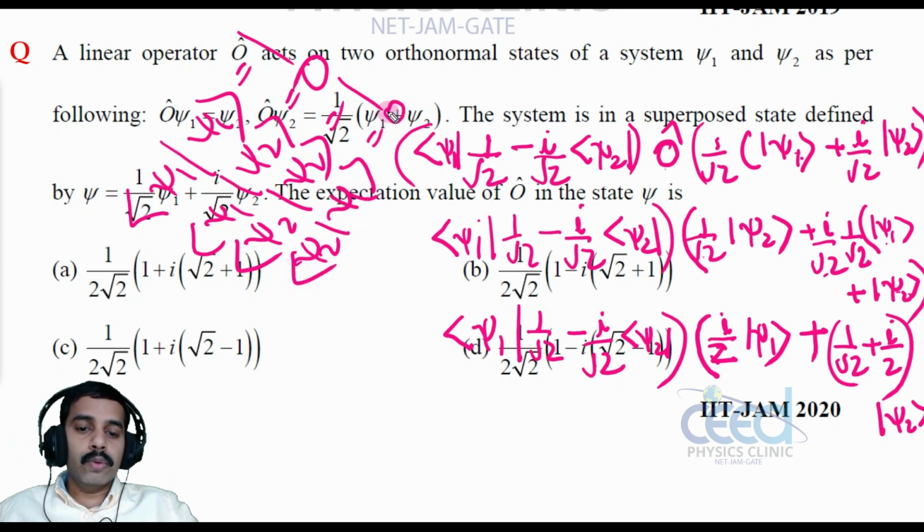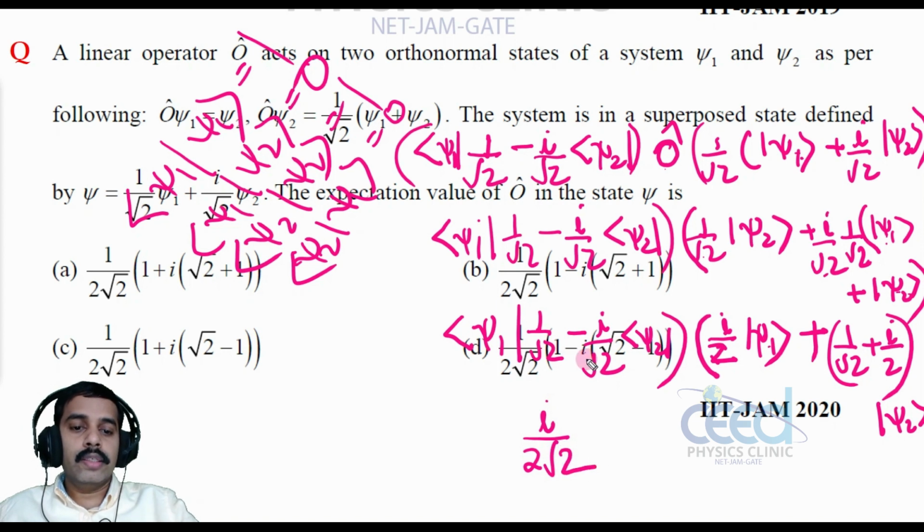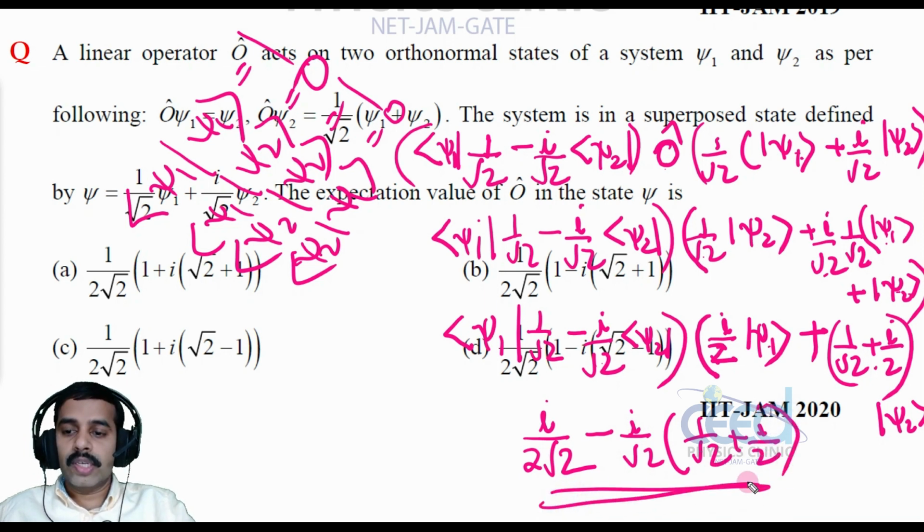Now psi 1 psi 1 is 1, so that is 1 by root 2 into i by root 2, that is i by 2 root 2, right? And here this into this, that is minus i by root 2 into 1 by root 2 plus i by 2. So this is the net result. This you can simplify into 1 by 2 root 2.